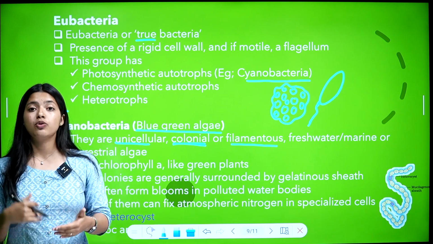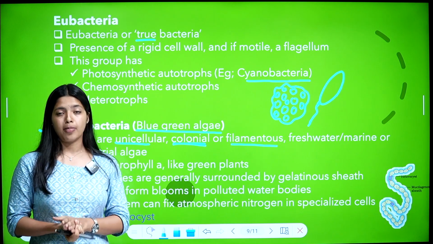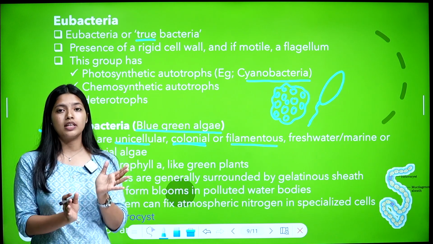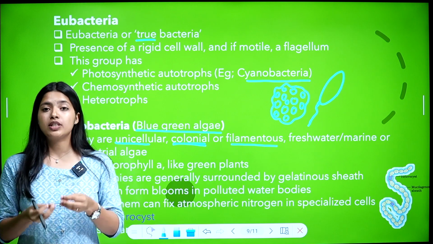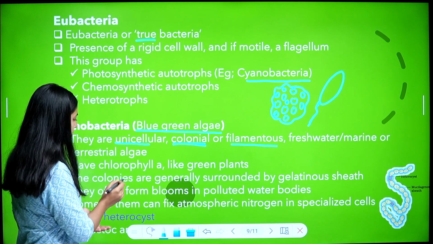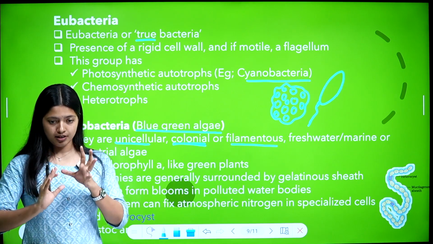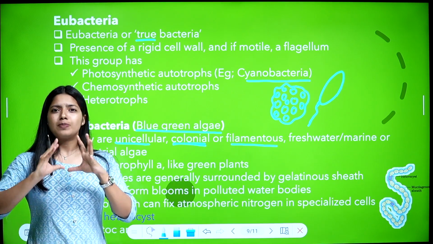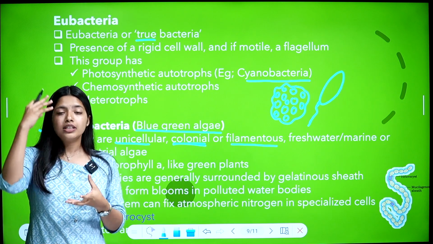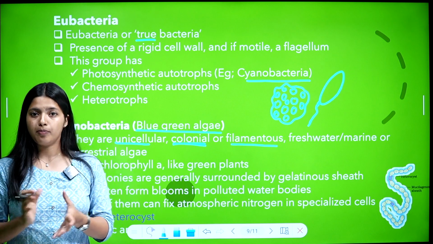So, they need to get nitrogen through the soil. This process is done by these bacteria. They will convert atmospheric nitrogen into compounds which can be absorbed by plants. Some of them can fix atmospheric nitrogen in their specialized cell. Some bacteria have special cells that can convert the nitrogen in the atmosphere into absorbable forms for plants.